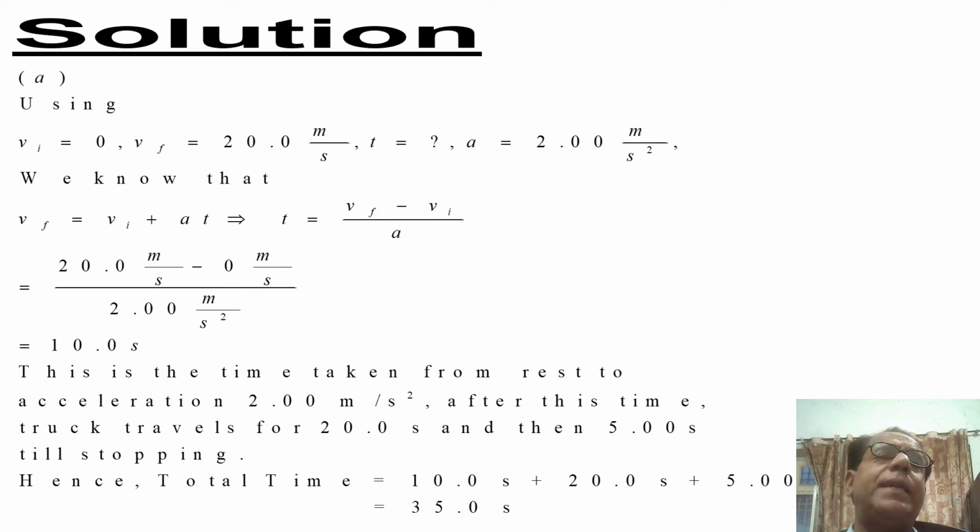This becomes 10.0 second, because meter is cancelled with meter, s square shifts to the numerator and 1s is cancelled with 1s. Simple second is left.